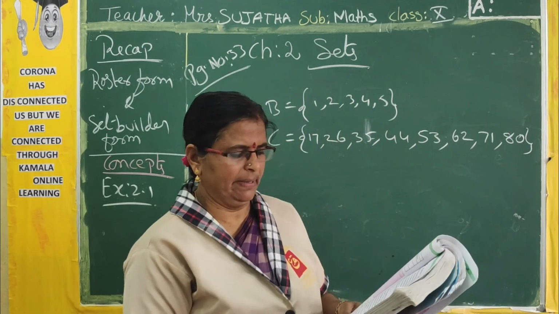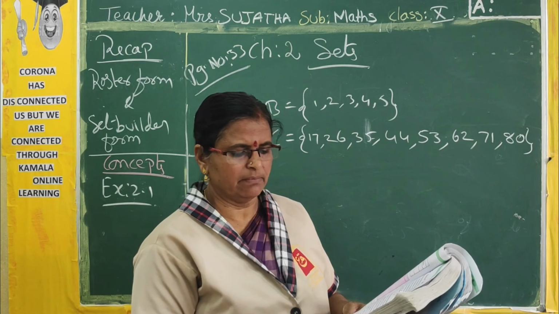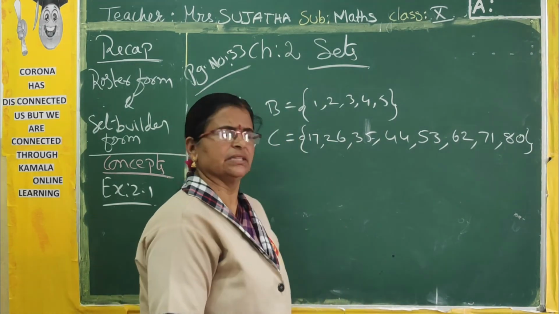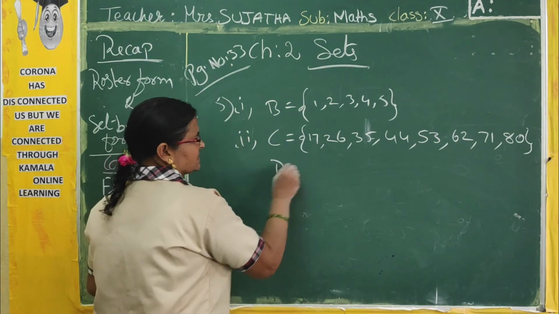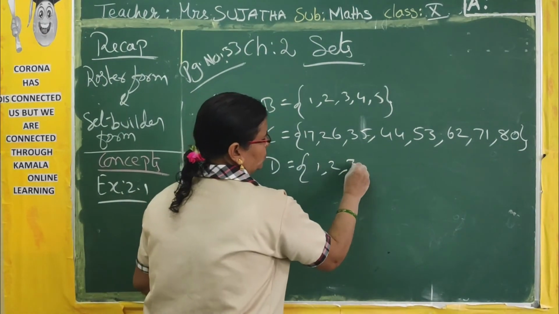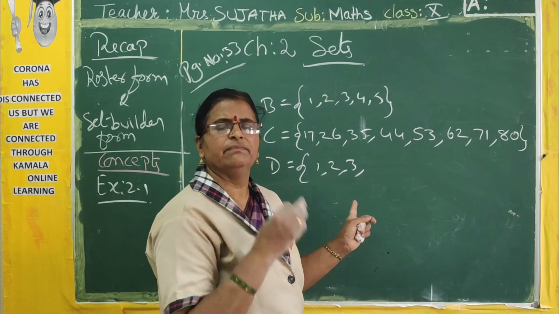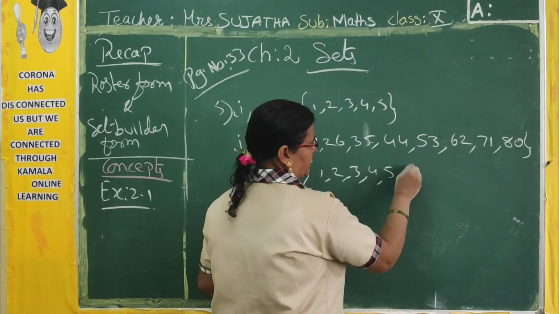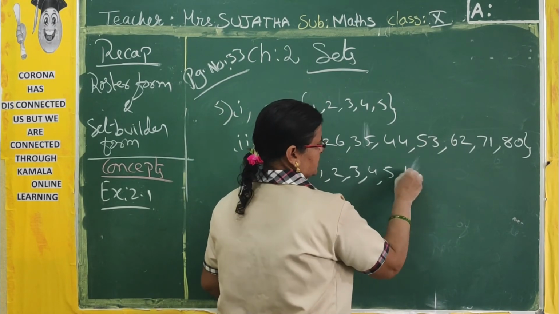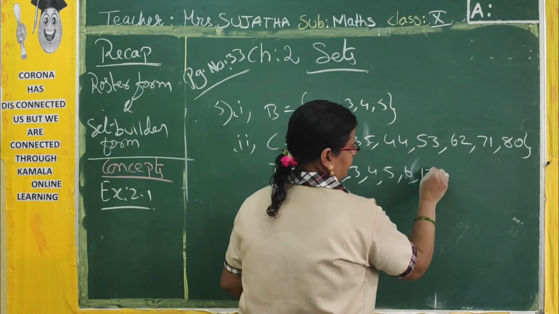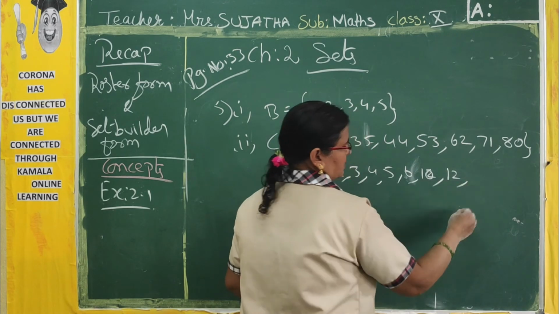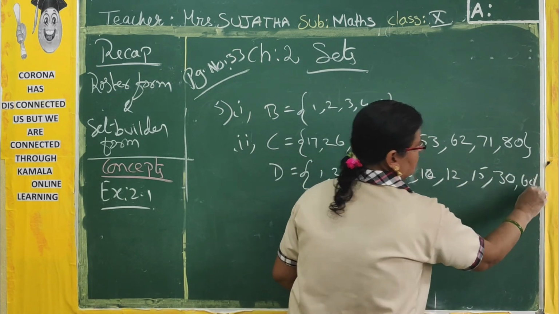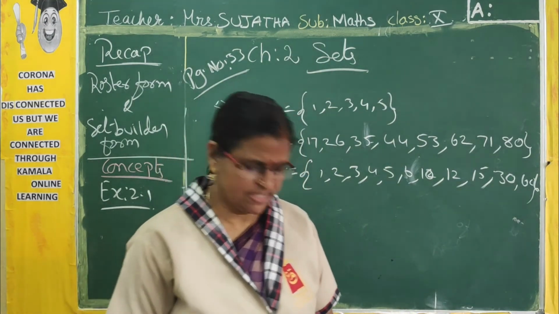C we did, now D. X is such that X is a prime number which is a divisor of 60. What are the factors? Divisors are nothing but factors. What are the factors of 60? 1, 2, 3. By which number can you divide 60? 1, 2, 3, 4, 5, 6. Then 10, then 12, then 15, then 30, then 60. So these are the divisors of 60.